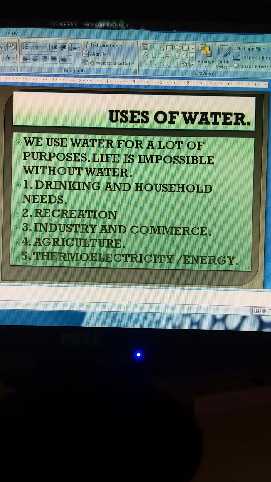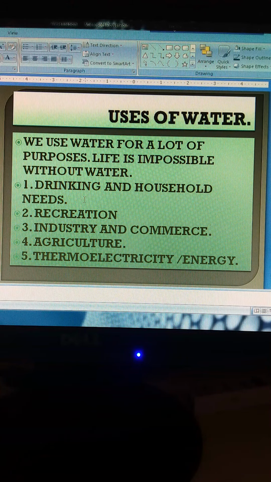So we use a lot of water for various purposes. Here is the heading for the uses of water. Life is impossible without water. Drinking and household needs, recreation, industry and commerce, agriculture, and thermoelectricity, energy. Without drinking and household purposes, you can imagine in your house how from the morning you need water at every moment. For the food, for the bathroom, in each and every domestic purpose we need water.